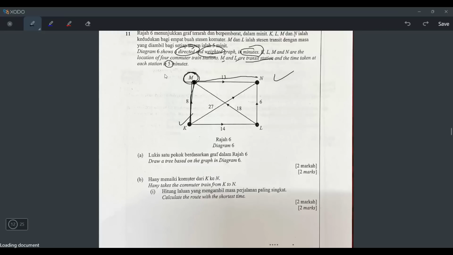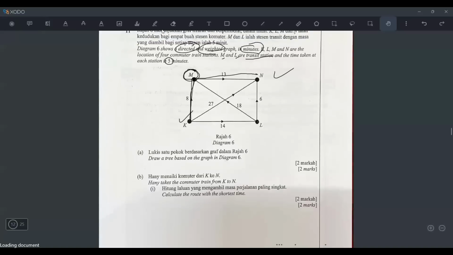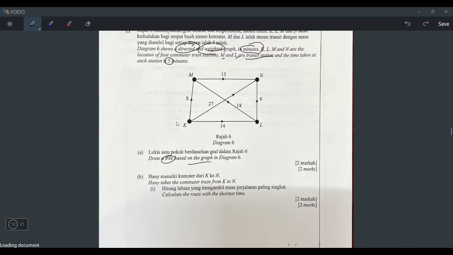I think that's what they meant. Okay, so never mind, let's do A together. Let's erase all this. Okay, A says what? A says draw a tree based on the tree graph in diagram 6. This one has come out in the exam so many times already.